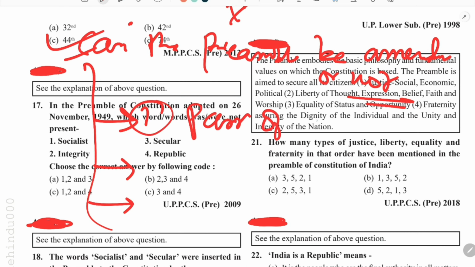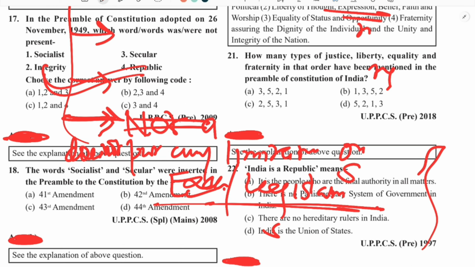The constitution puts restrictions on the executive and legislature, but the preamble is just a declaration. So we cannot challenge the government that it is not following the preamble, this particular word or terminology. It is a mere declaration. So the third thing is that it is non-justiciable.